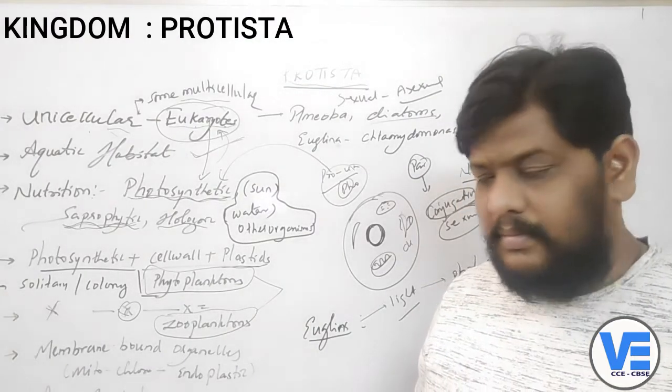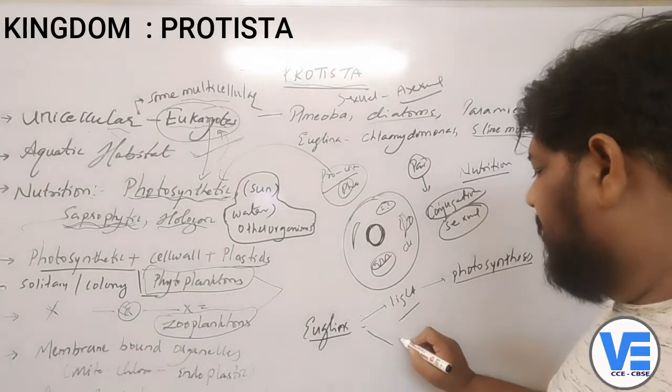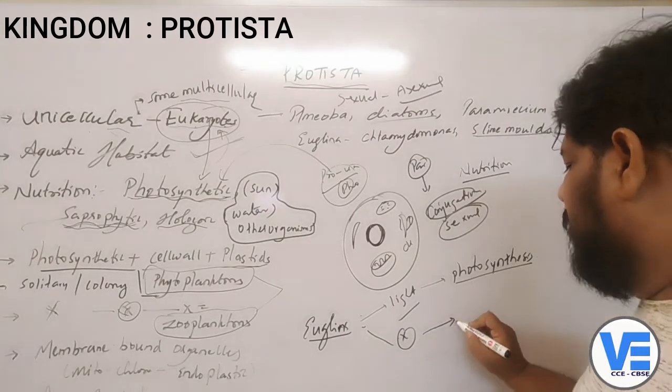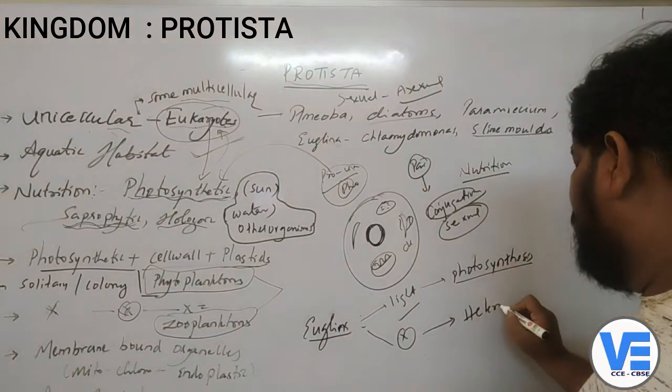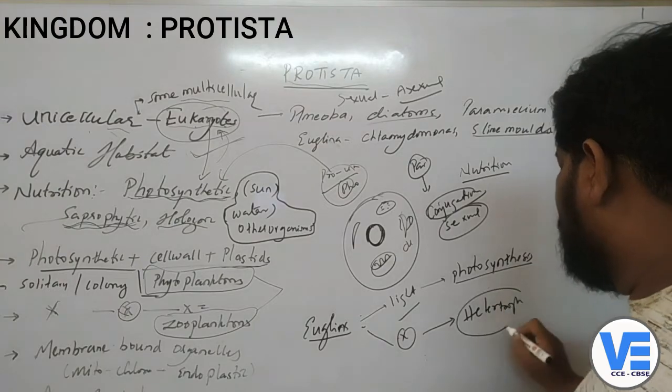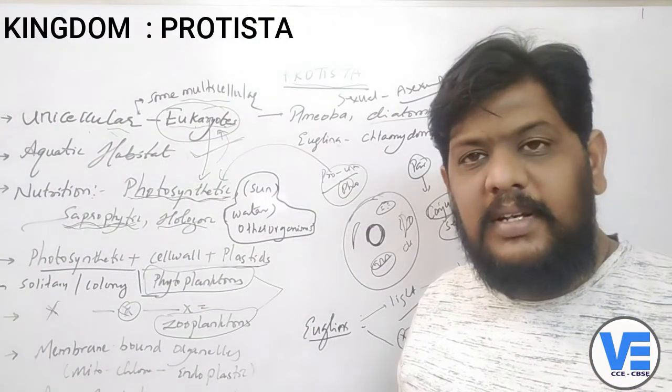But at the same time, when there is no availability of light, it becomes a heterotroph. That means it depends upon other organisms for nutrients.